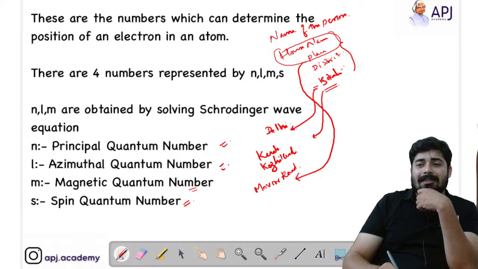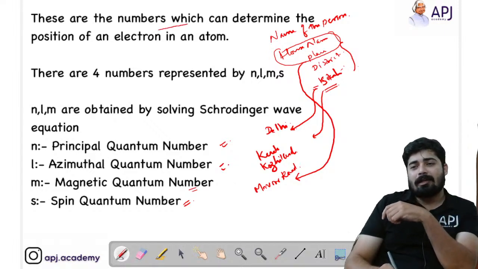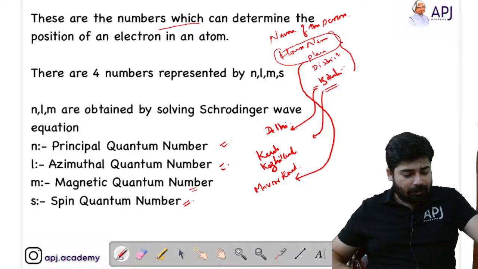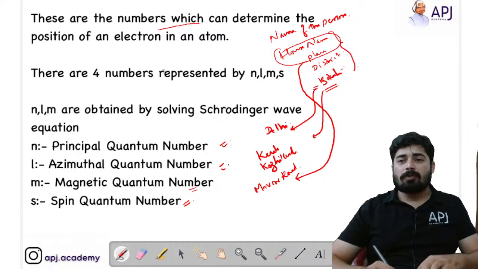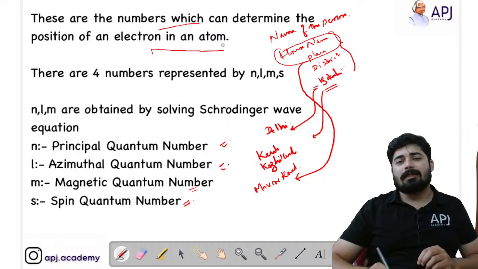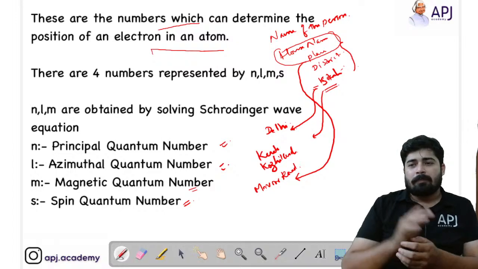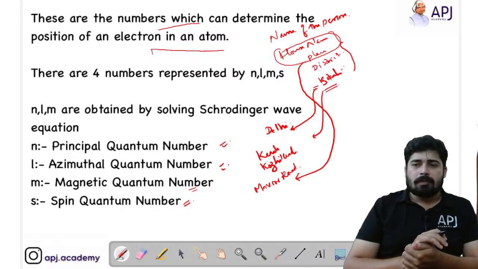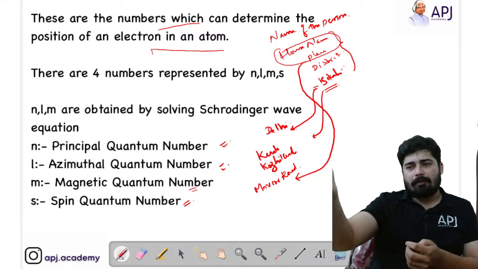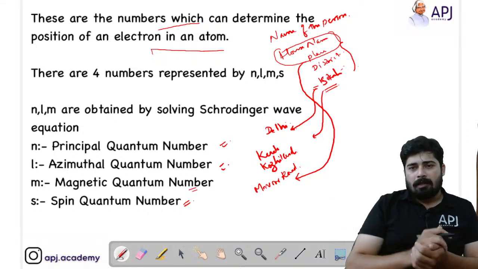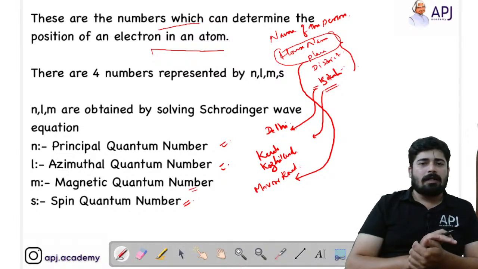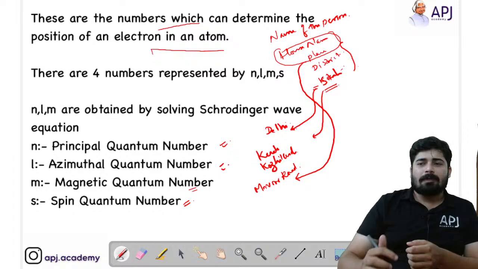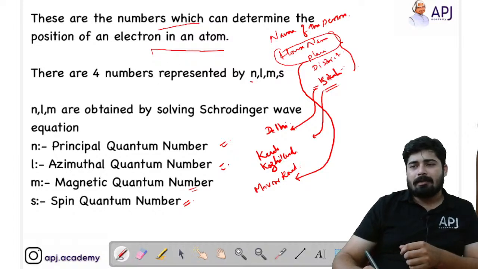So just read the definition: these are the numbers which can determine the position of an electron in an atom. So how many numbers are there? As I have given the analogy regarding the home address and the quantum numbers, we have four numbers, and they are represented as N, L, M and S.